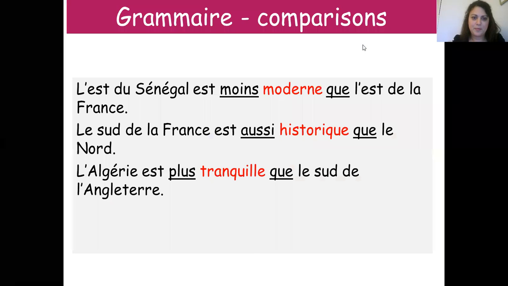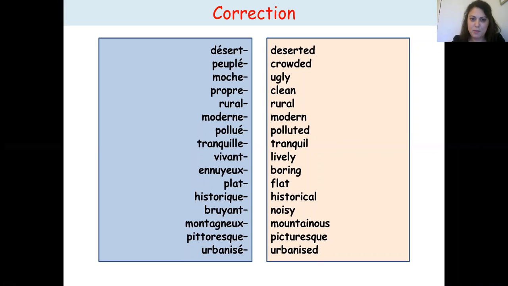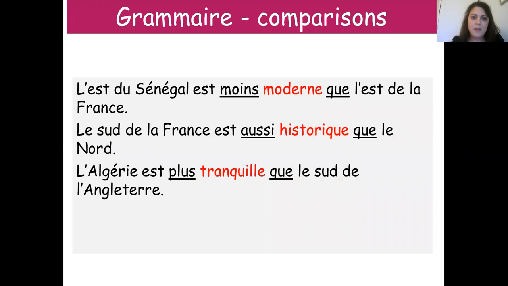In terms of pronunciation, repeat after me. Désert, peuplé, moche, propre, rural, moderne, pollué, tranquille, vivant, ennuyeux, plat, historique, bruyant, montagneux, pittoresque, urbanisé. Practice this pronunciation. You can go back into the video to do that.